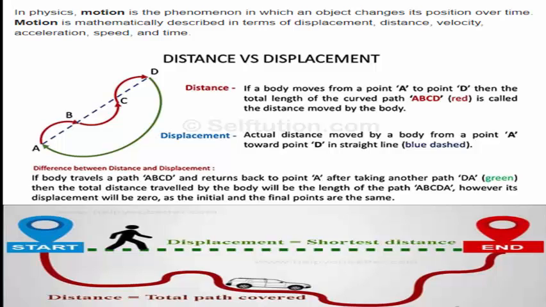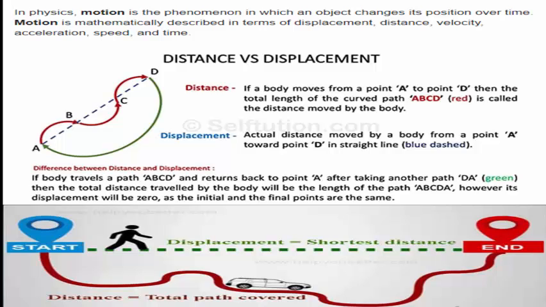So first we discuss distance and displacement. As you can see in the diagram, if a body moves from a point A to point D, then the total length of the curved path ABCD, which is shown by the red color, is called the distance moved by the body, where distance is nothing but the total path covered by a body.